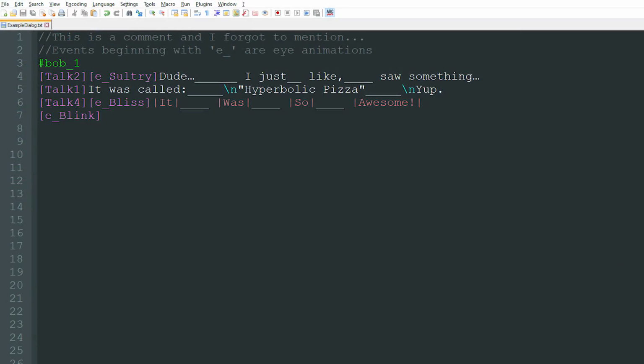There's also special symbols for timing and formatting. Underscores in dialogue are always interpreted as non-printing pauses, and adding more will create longer pauses. \n forces text on new lines, and the vertical bar can group characters together to be printed at the same time.